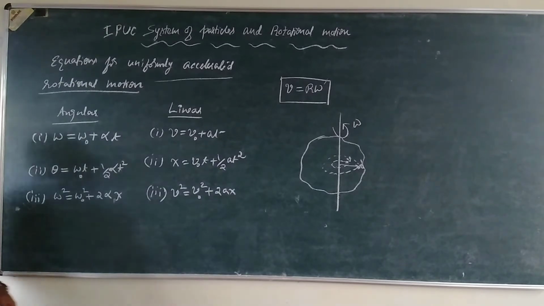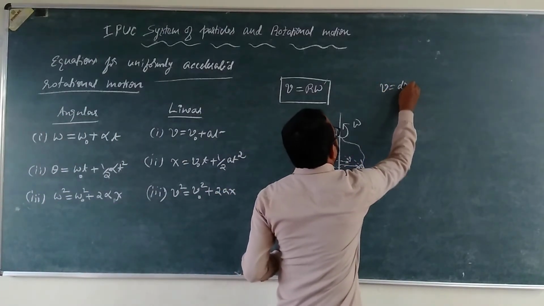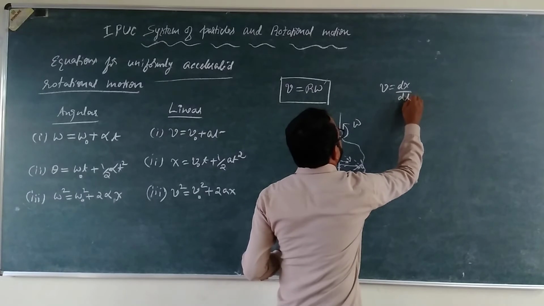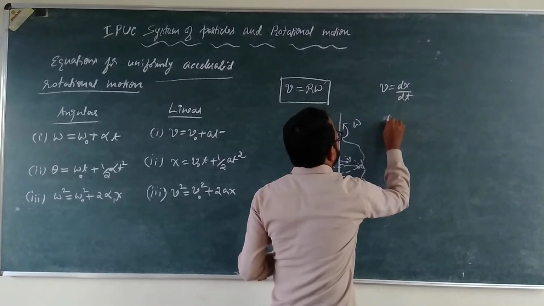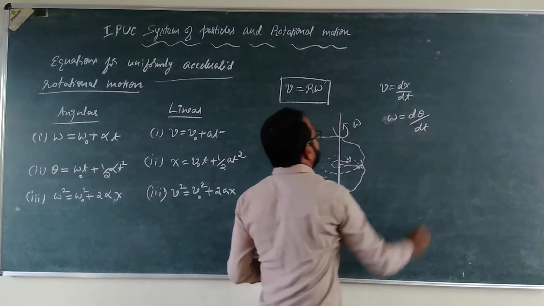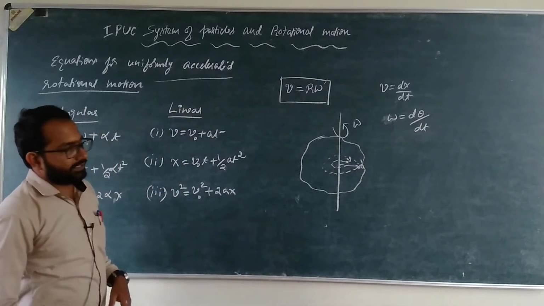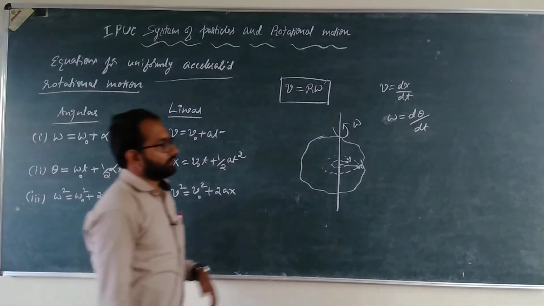Okay, so linear velocity v is displacement by time, dx by dt, angular velocity omega is d theta by dt, that is the limit of delta theta by delta t as delta t is tending to 0, right?